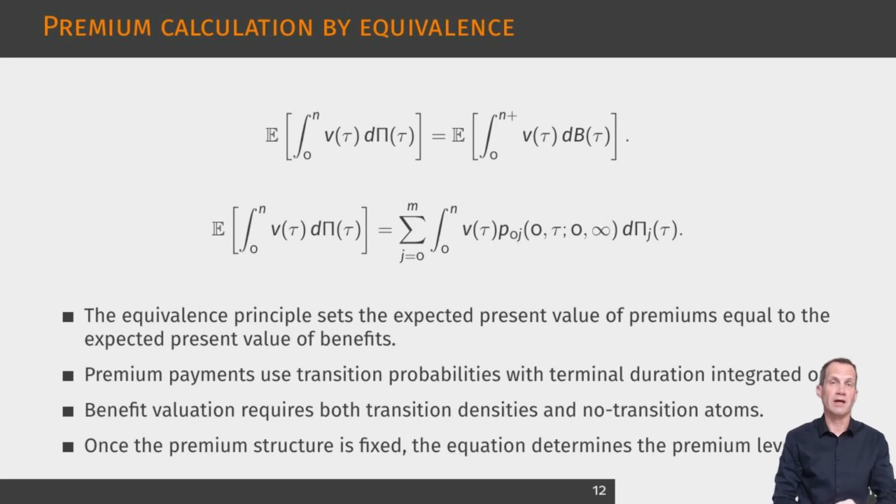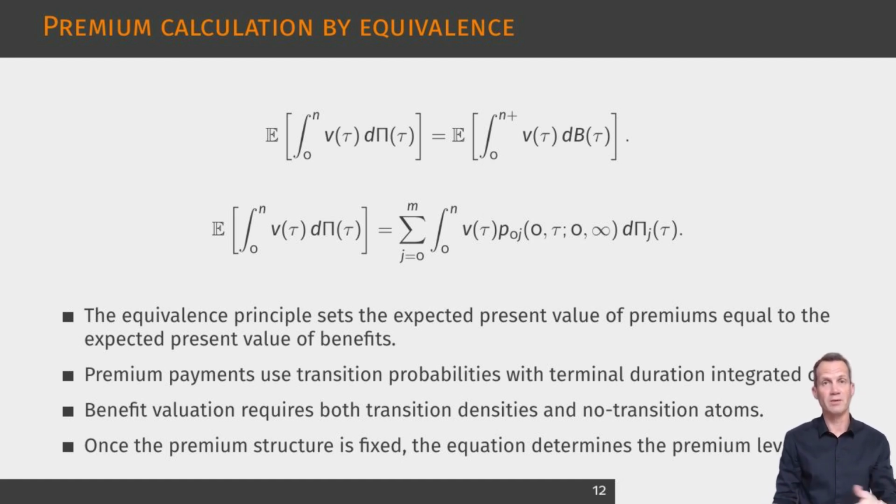The slide presents the equivalence principle in the Semi-Markov framework. The expected present value of premiums is set equal to the expected present value of benefits over the contract term. The first displayed relation states this equality. The second displayed relation gives the premium side. Premium payments in each state are weighted by the probability of being in that state at the payment time, with the terminal duration integrated out.